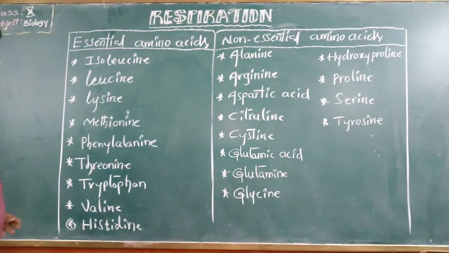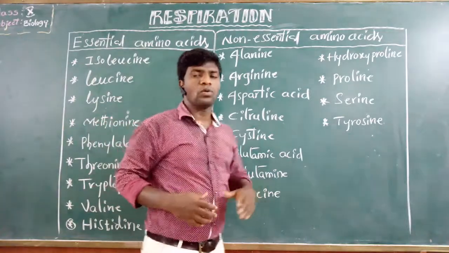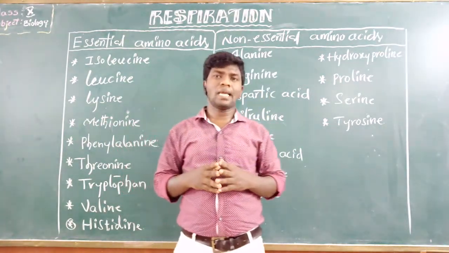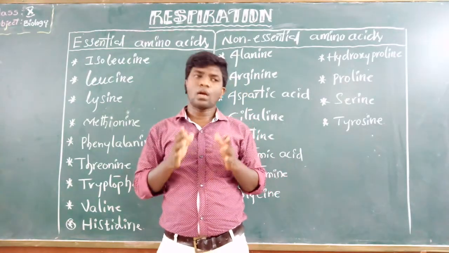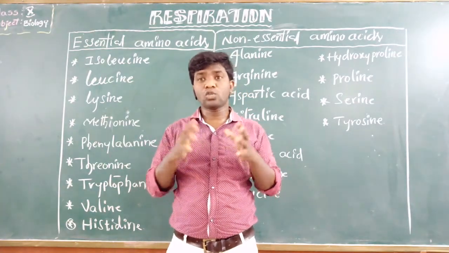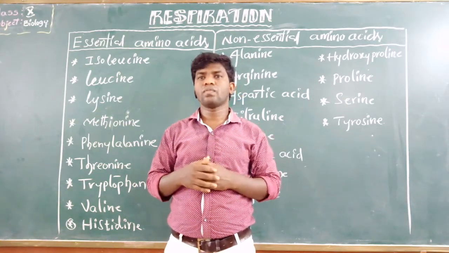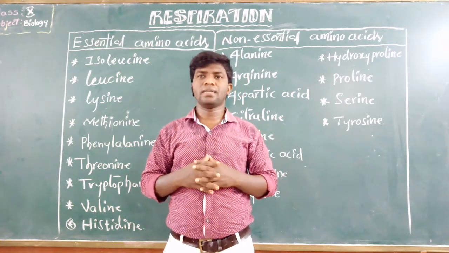Okay, clear? Yes, these are about amino acids, essential amino acids, non-essential amino acids. So here, complex molecules need to be converted into simple molecules for oxidation.